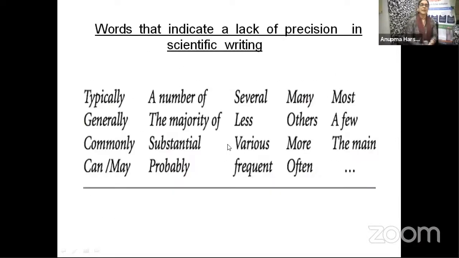Okay. Now, words that indicate a lack of precision in scientific writing, these are words that you should not use. So you have do's and don'ts of what to do and what not to do. Don't use these words: typically, generally, commonly, probably, the majority of. What is the meaning of the majority of? A number of. Can you give me a specific number? Did 50% say yes or no? You can't say the majority of them said no.